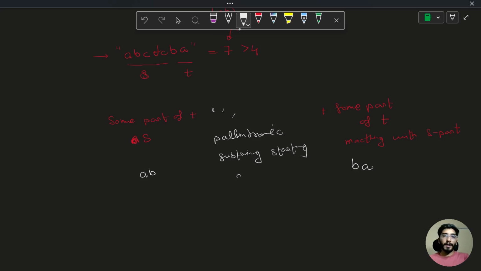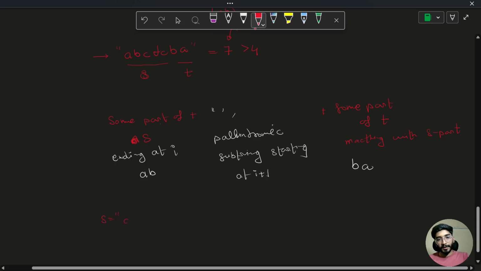starting at I plus 1. What is this I plus 1? So some part of S which is ending at I. What does I mean with this ending at I? So our string is A B C D C and Z N. Cool.